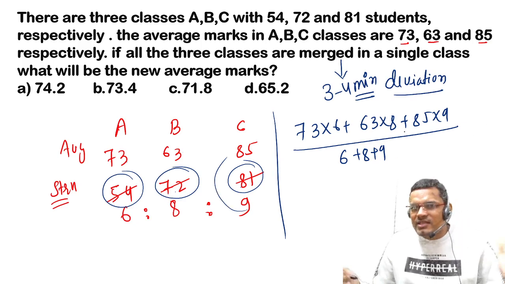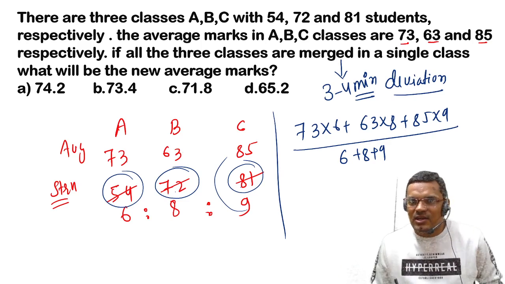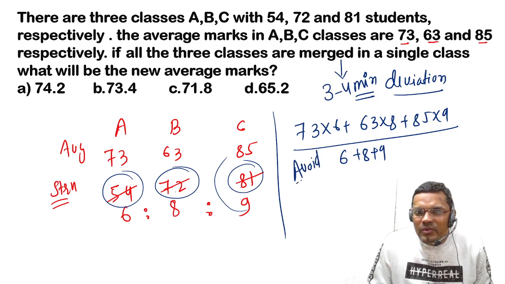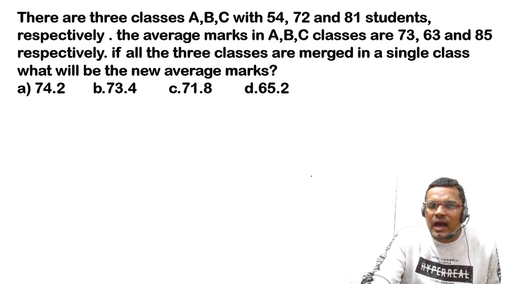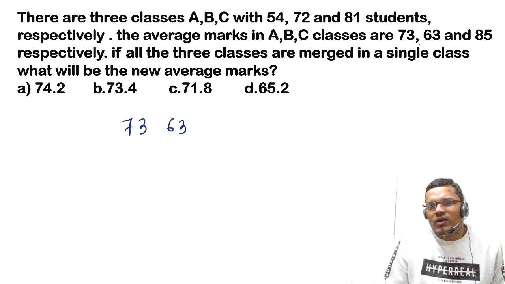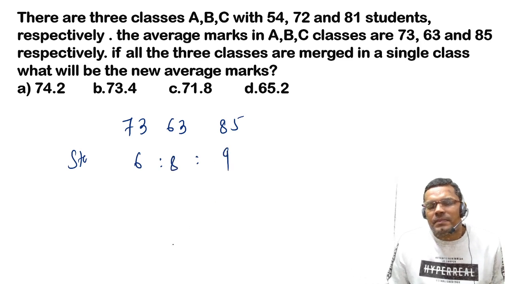So the calculation is reduced, but we are still doing so much calculation. How can we avoid this calculation also? With the help of the deviation method, I can avoid this calculation also. So again write 73, 63 and 85 as the averages, and the ratio of strength is 6 is to 8 is to 9.